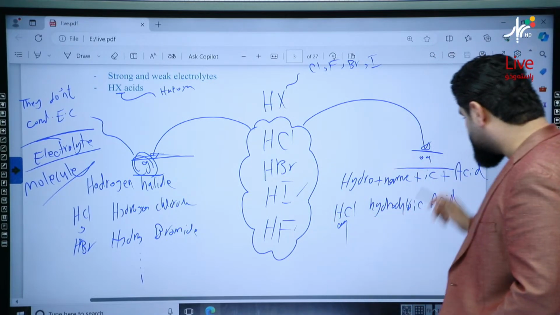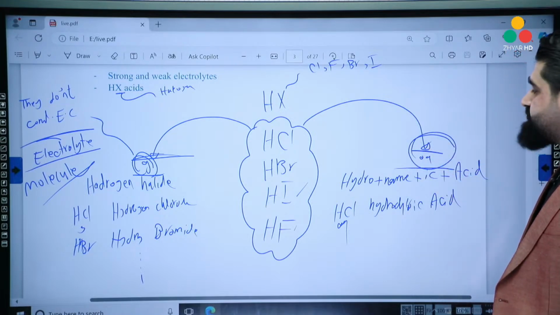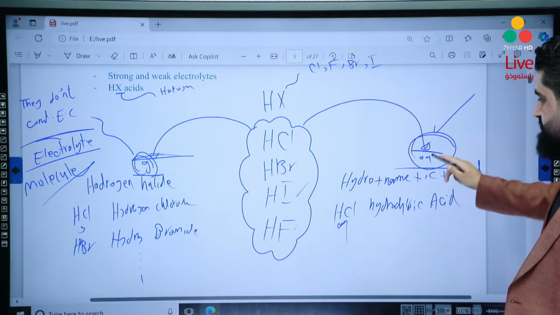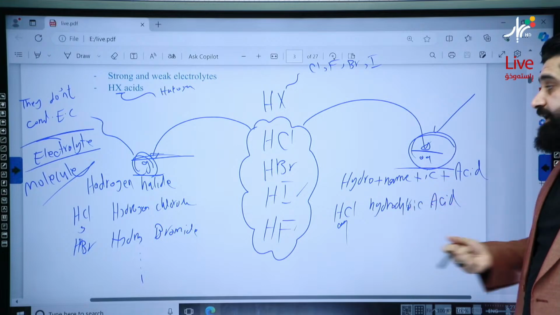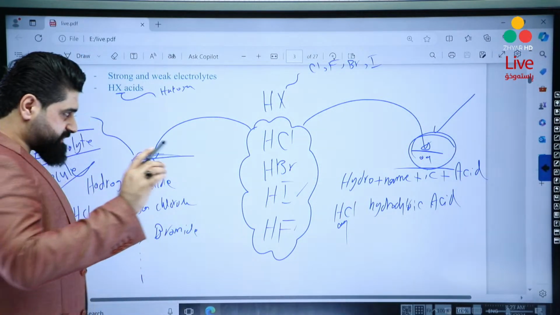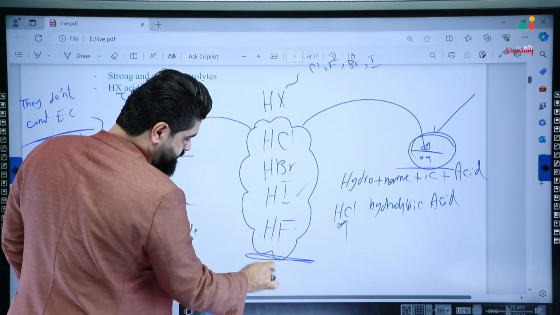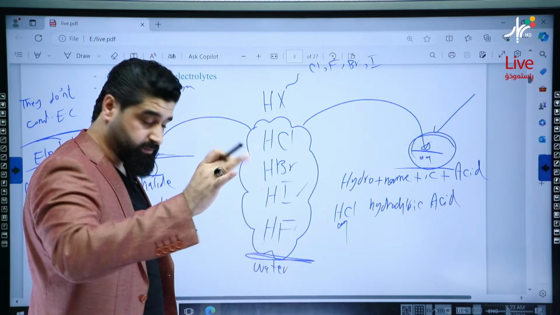Okay? And do they conduct or do they not conduct electric current? Yes, mister, they conduct electric current because they are aqueous. They dissolve in water. But a very important thing, all of them are water soluble. They have similar solubility.